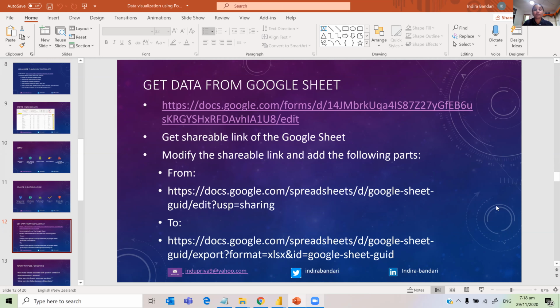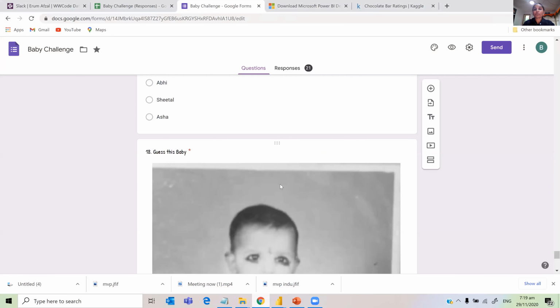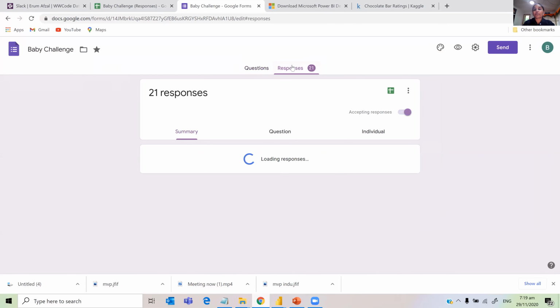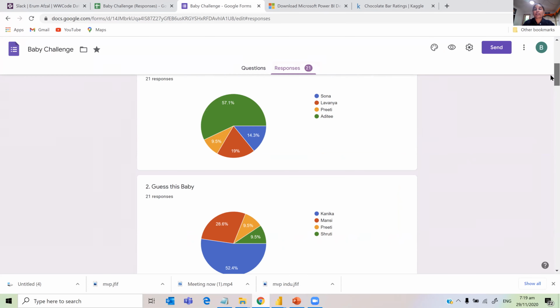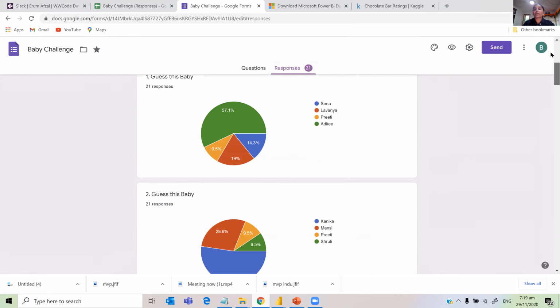I'll just let you know how you can import the data from a Google Sheet. I have put the instructions here. So once you create the form, see there are about 21 responses here. You can see the visualizations here, but you don't know which ones are correct, right? You just don't know the responses here.